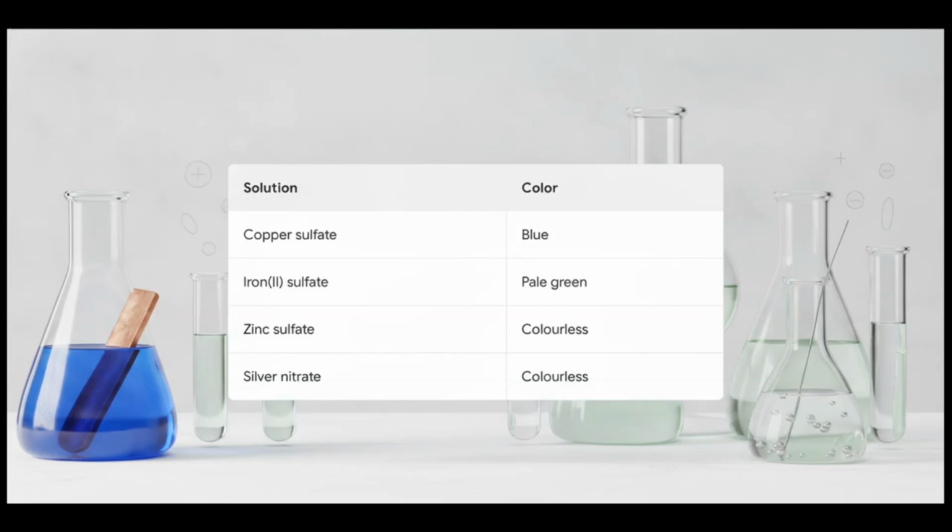Copper sulfate is this vibrant, beautiful blue. Iron(II) sulfate is a pale green. Meanwhile, zinc sulfate, magnesium sulfate, and silver nitrate are totally colorless. When a displacement reaction happens, the solution physically changes color right in front of you as the old compound is destroyed and the new one takes its place.